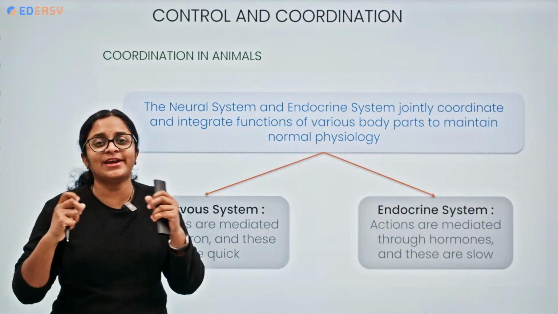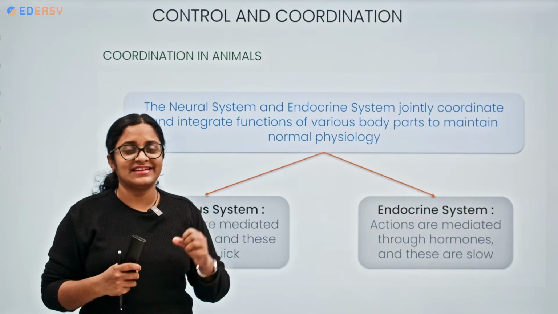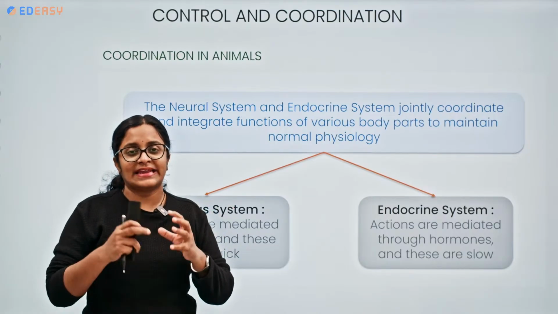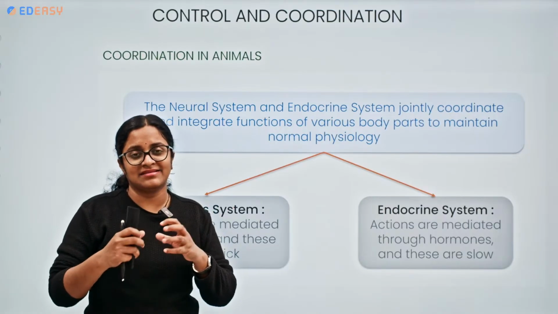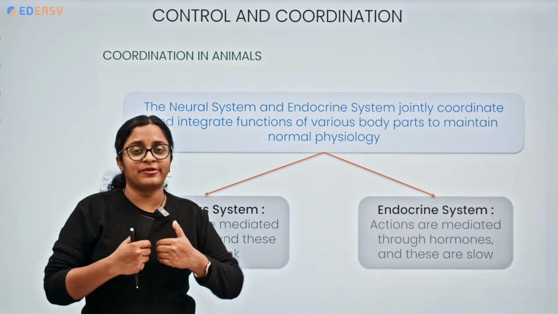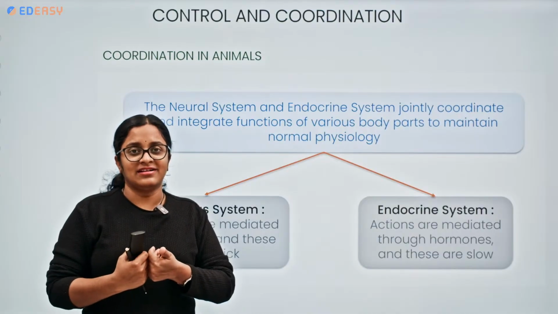They jointly coordinate. You know, if in your school they have given you any project or any work to perform, and you perform it in a single way, it's really difficult for you.